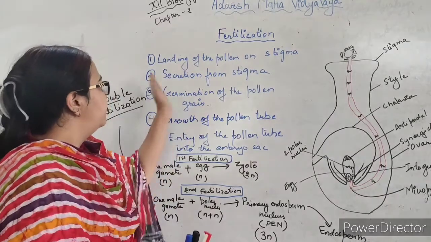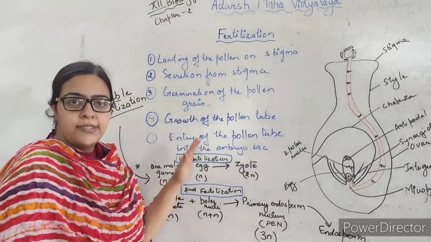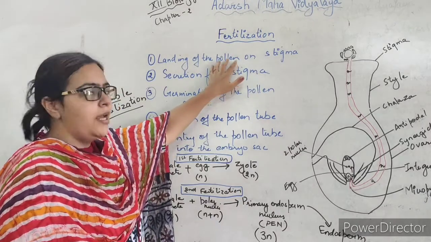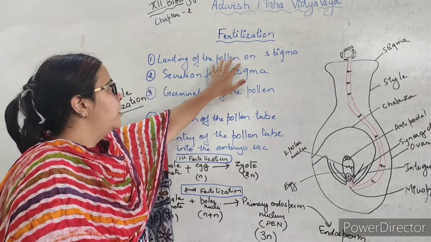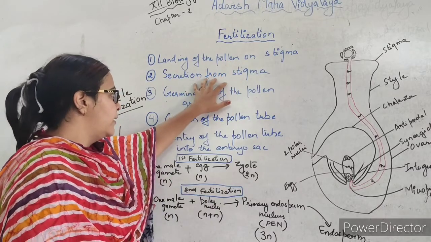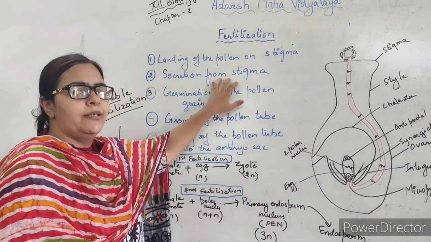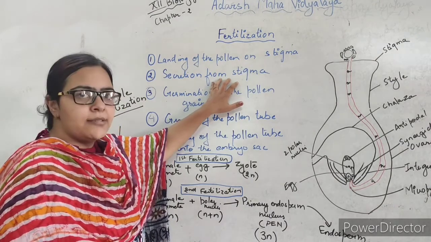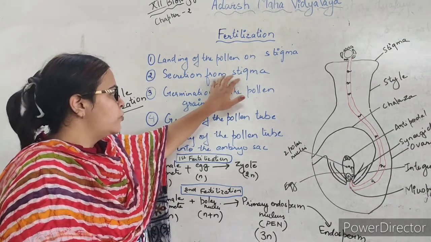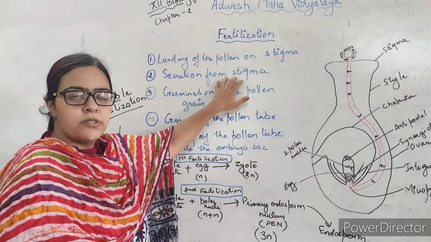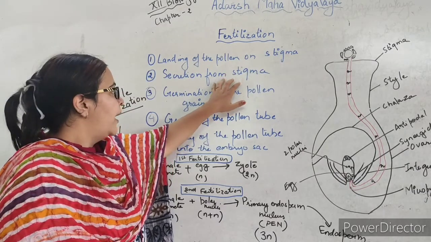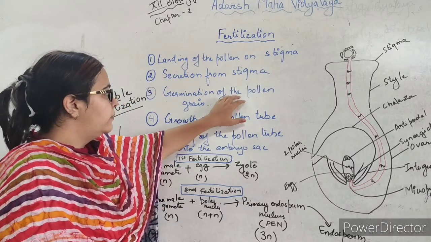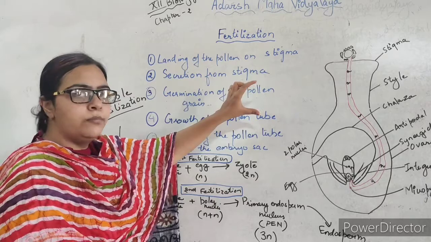So we'll revise this. First there was landing of the pollen on the stigma. They saw both were compatible with each other, having the same genetic composition. So the stigma started a secretion in the form of a complex sugar, which has boron, inositol and calcium also, and because of that secretion the pollen grain germinates and forms a pollen tube.